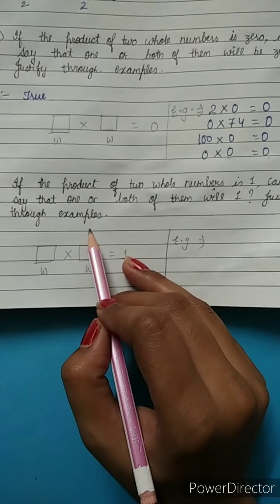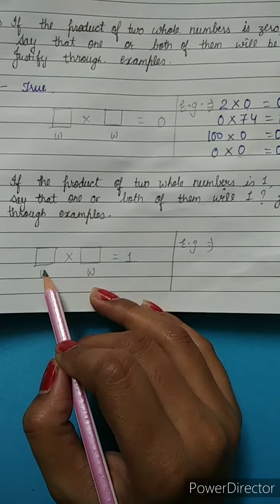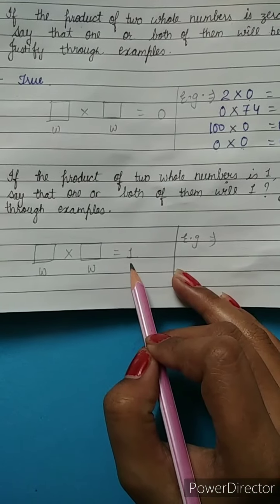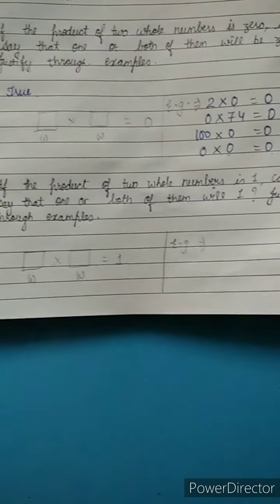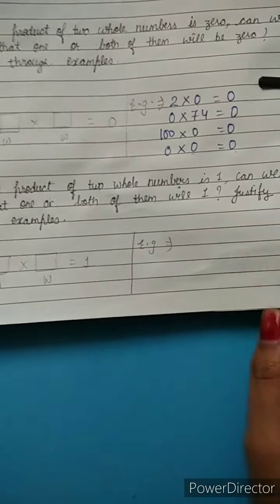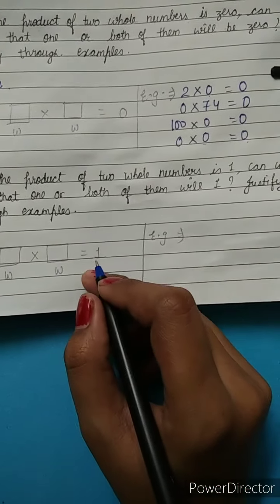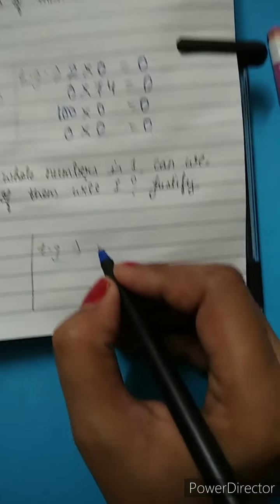Justify through example. The question says, when we multiply any two whole numbers with each other, which conditions give us the answer 1? We only have to show it through an example.